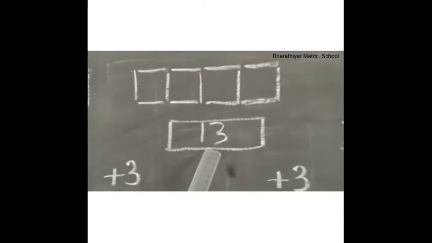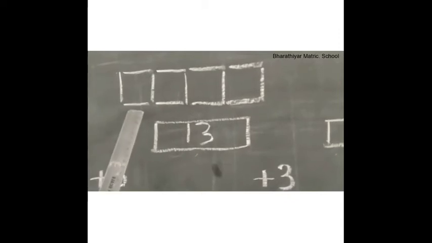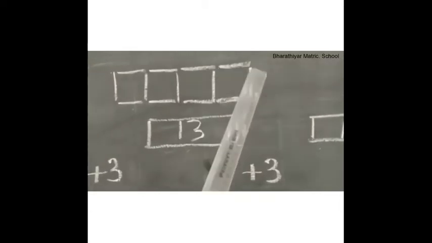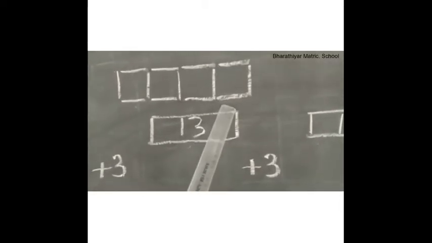For number 13, horizontal line, vertical line, horizontal line, vertical line, horizontal line, vertical line, horizontal line, again a horizontal line, vertical line, horizontal line, again a horizontal line, vertical line, a horizontal line.